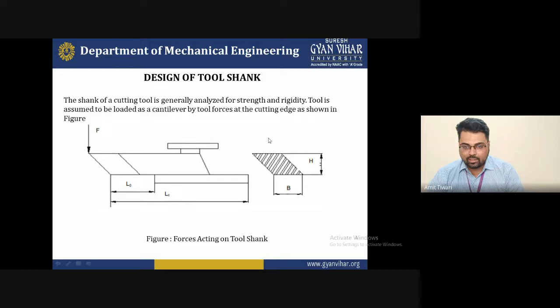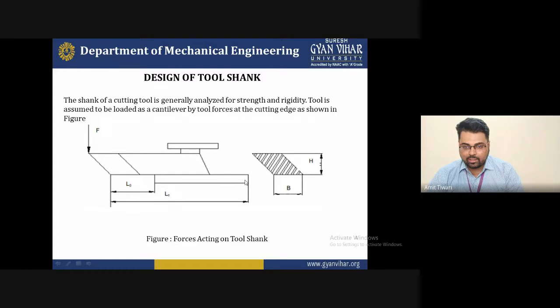With the help of the diagram, I am giving you information about how the design of the shank is considered. With the help of the cutting force, you can see this force acts on the end portion, that is the cutting edge of the cutting tool. You can see here that this is the width and this is the height of the shank. When you do a machining operation with a single point cutting tool on a lathe machine, you must have observed that certain forces are acting, and due to these forces there is so much vibration on that particular tool material as well as the workpiece material.